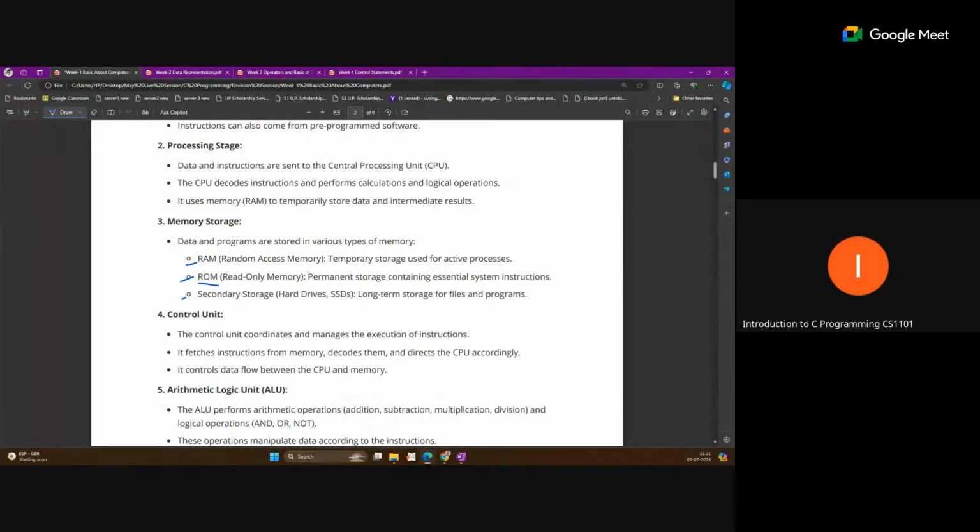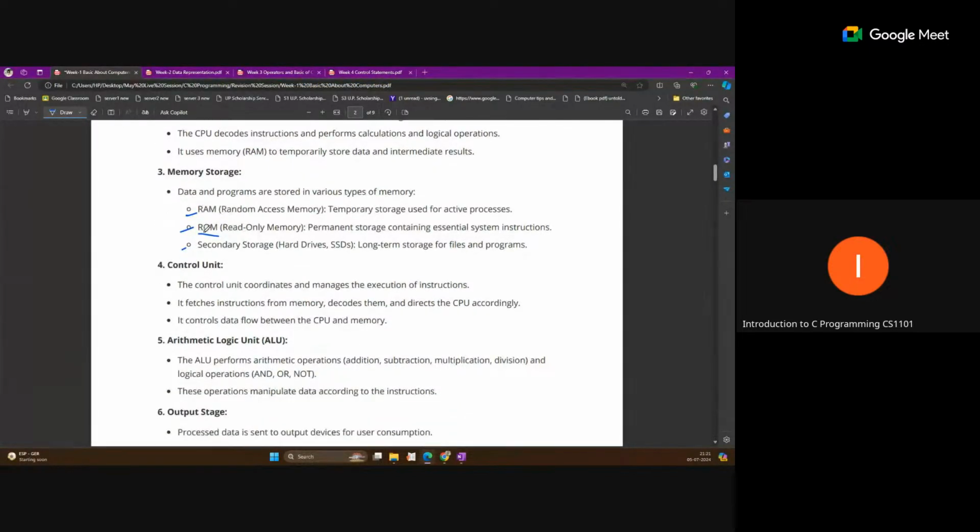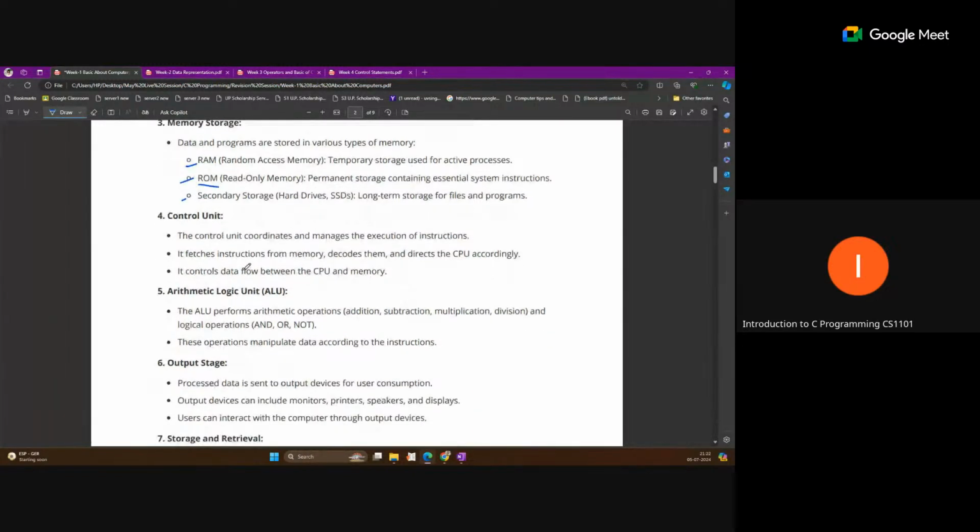Like the operating system: when we turn on our system, how does Windows get loaded? There is one program stored inside the ROM, and that program runs initially when we turn on the computer. After that the operating system is loaded, and then the operating system handles all the things. So that one type of memory, ROM, is read only memory, and we cannot update it easily, so it is called read only. Okay, so we have the control unit.